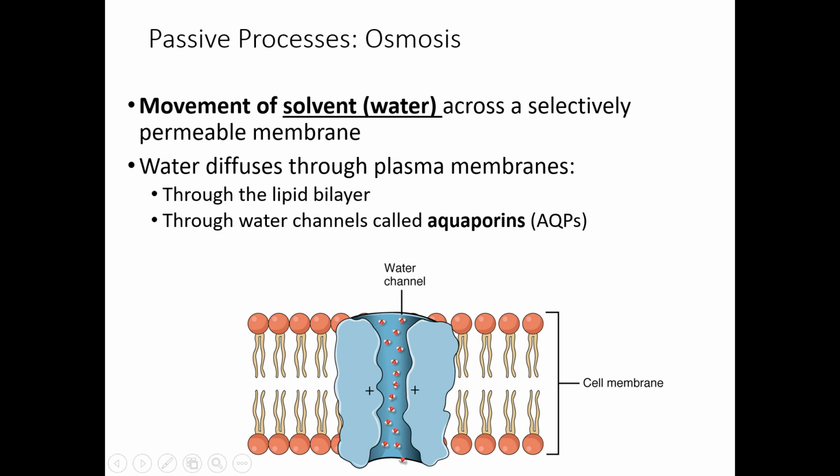Next one, osmosis. Osmosis is a movement of water across a selectively permeable membrane. So, when water is going through the membrane, it can go straight through the bilayer of phospholipids right here, or it can go through the special proteins for water, and those are called aquaporins. Please memorize that name. So, aquaporins, proteins for water. And again, water is moving from the area of high concentration of water to the lower concentration of water.